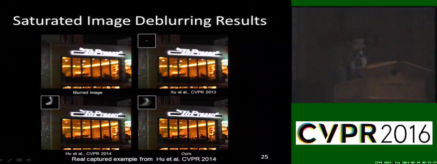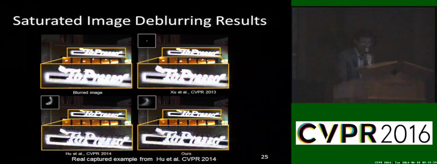Our method also works well on saturated images. We know that the natural image deblurring methods still fail to generate a clear result from this blurred image. However, our method still generates a much clearer image compared to the method which mainly focuses on this problem. Here are some close-ups. The results by this method still contain significant ring artifacts.